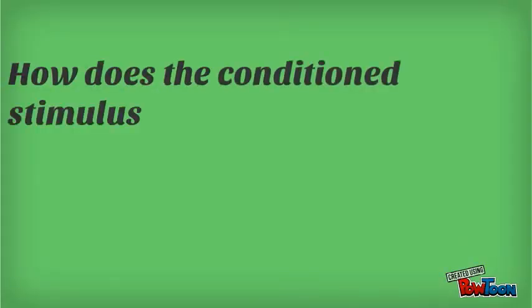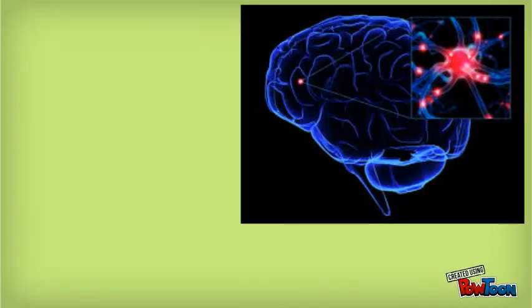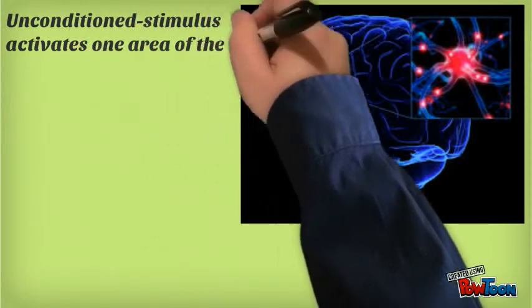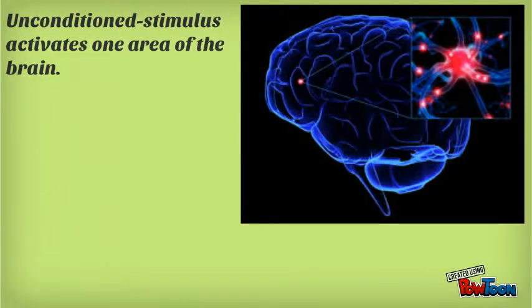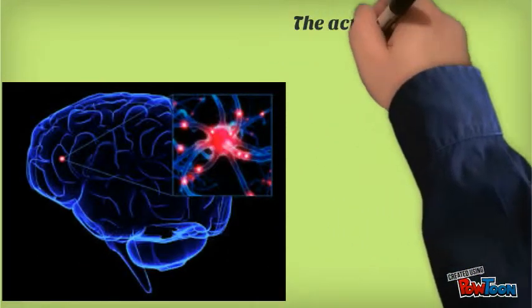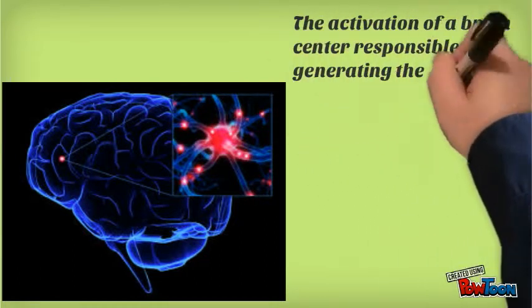How does the conditioned stimulus become able to elicit the same response as the unconditioned stimulus? According to Pavlov, the presentation of the unconditioned stimulus activates one area of the brain, a stimulation of the neural area responsible for processing the unconditioned stimulus. This is the activation of a brain center responsible for generating the unconditioned response.